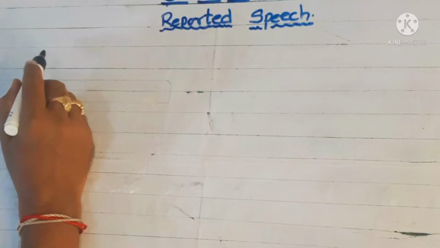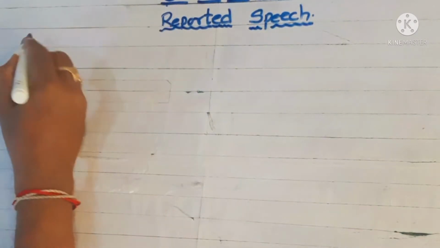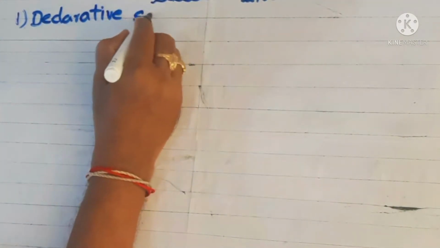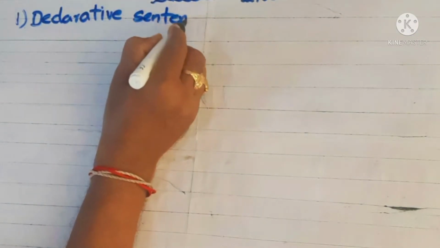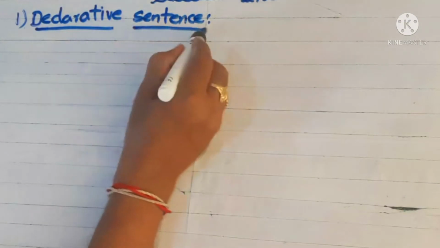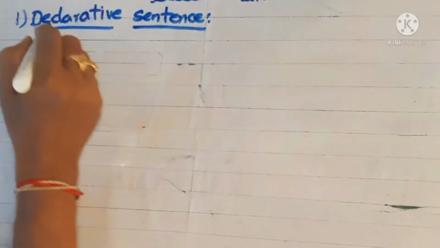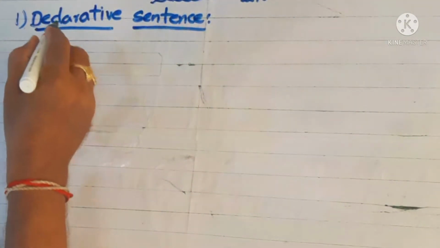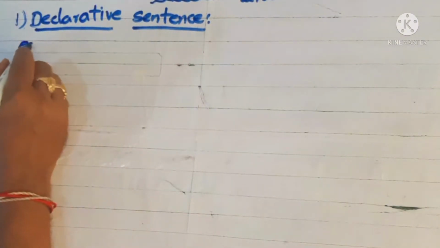Okay children, now declarative. How can we change the sentences which come under declarative sentences? Example.